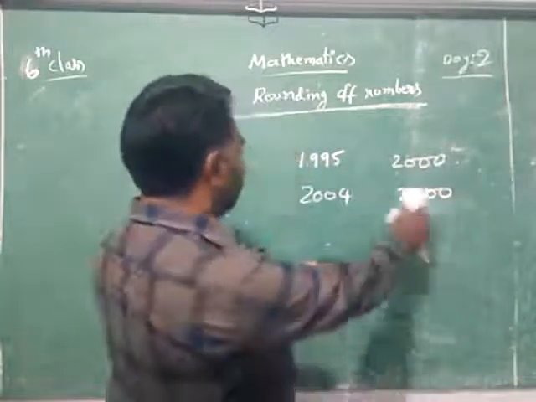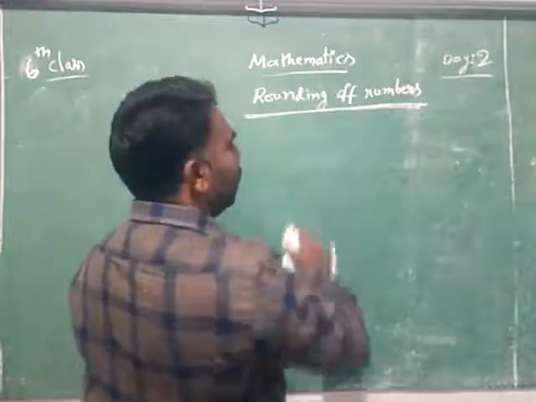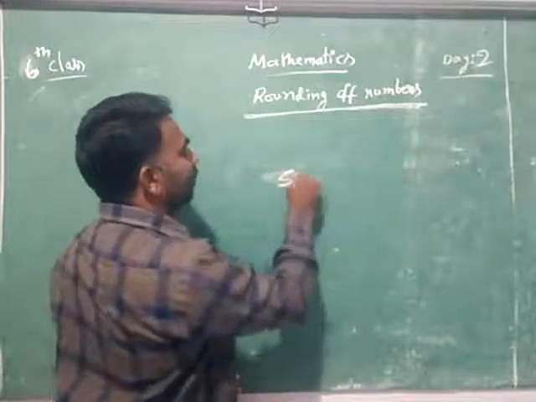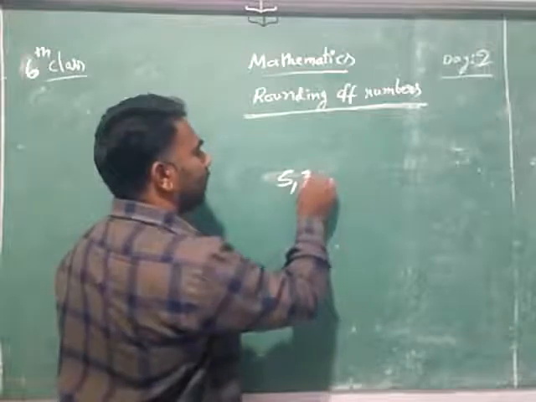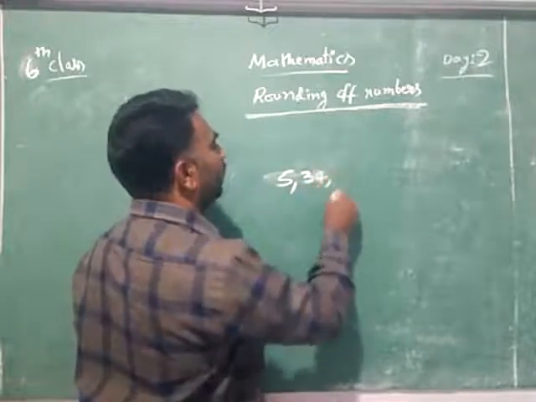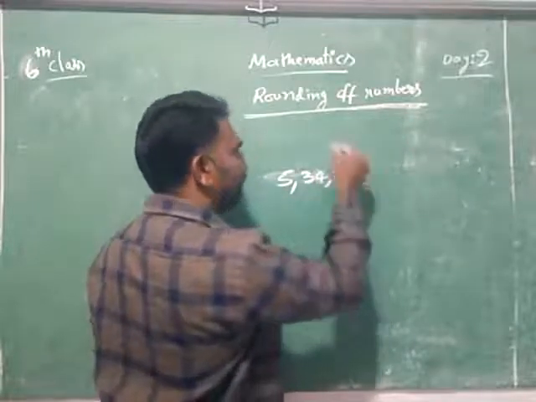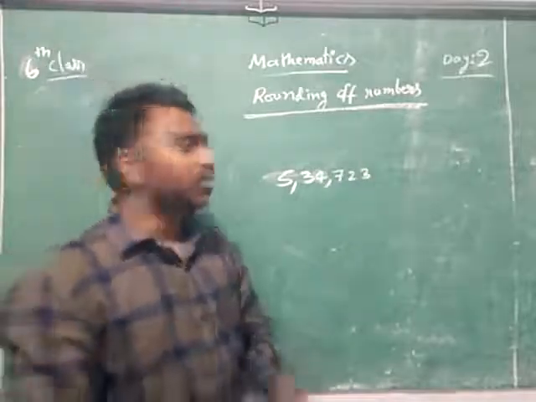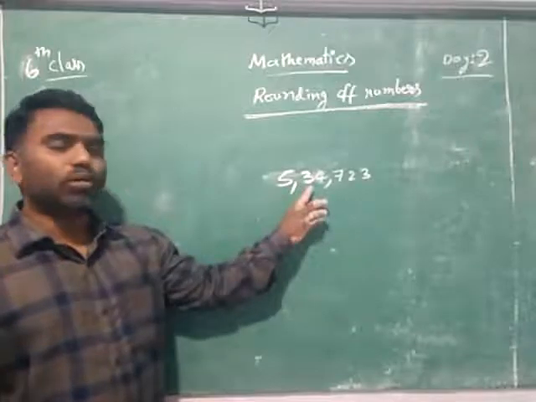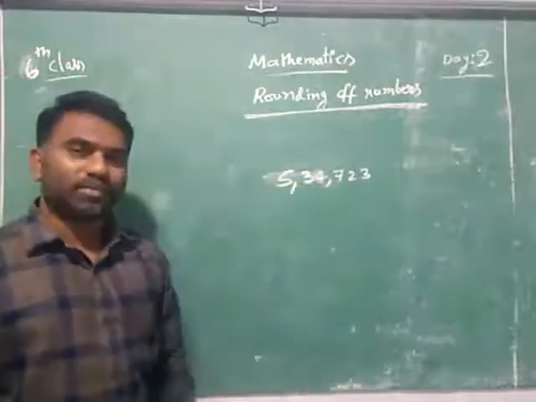One more example I will tell you. You purchased a car. The car cost is 5 lakhs 34,723. This is the cost of the car.